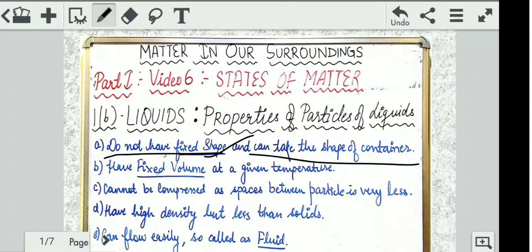So this property is different from that of solids. Where solids had a fixed shape, liquids do not have a fixed shape and they take the shape of the container in whichever they are put.